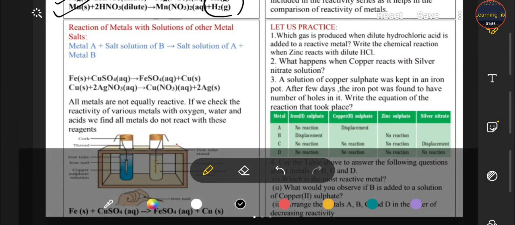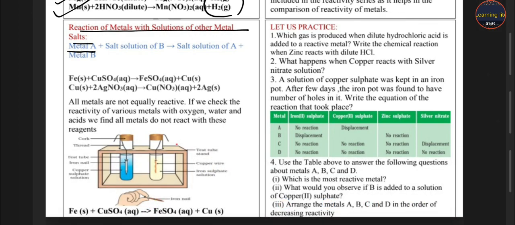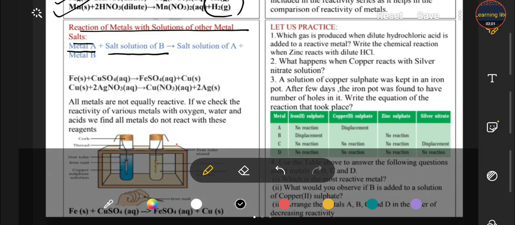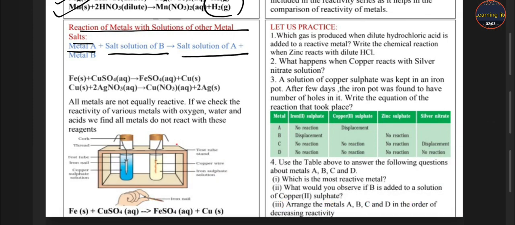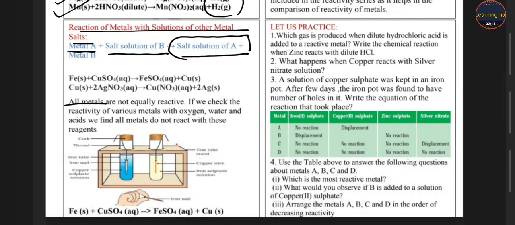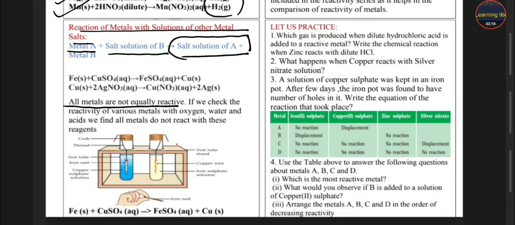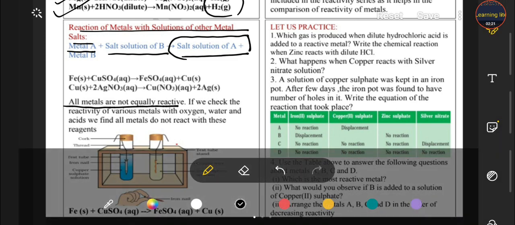Next is the reaction of the metal with the solution of other metal salts. Students, whenever metal A is dipped in the solution of B, then A displaces the B and produces its salt solution. It means displacement occurs, and displacement depends upon their reactivity, because all the metals are not equally reactive. Their reactivity changes. Some are highly reactive and some are less reactive. How do we know that reactivity is high or low?